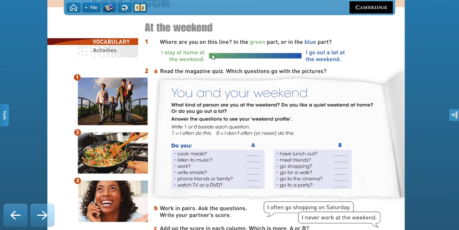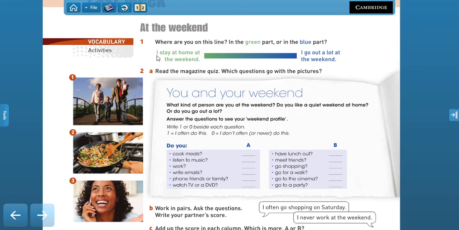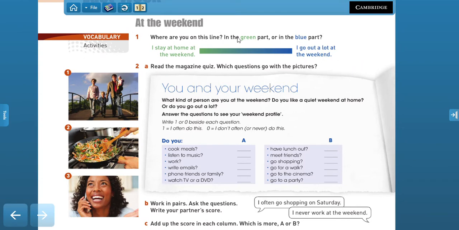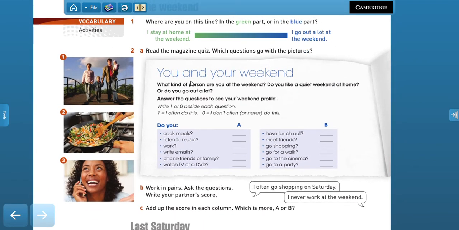And we have two opposites, right? So the green part says, I stay at home at the weekend. And the blue part says, I go out a lot at the weekend. So, of course, we're not talking about now during this pandemic, right? But we are talking about your life before that. So, in the past, did you stay at home at the weekends or did you enjoy going out with your friends maybe?